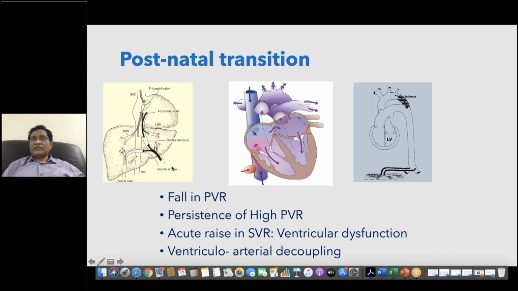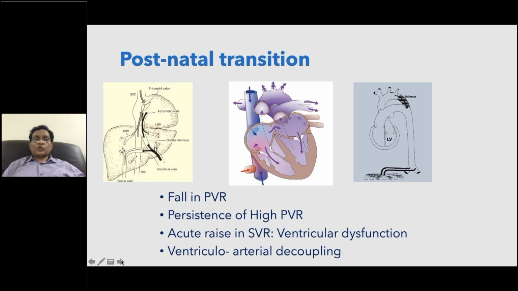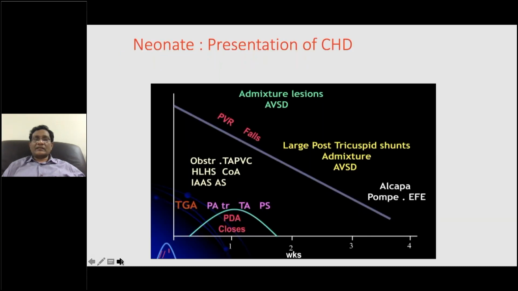So this physiology makes many neonatal heart diseases present, as you see in your NICU. Typically, obstructive total anomalous pulmonary venous return, HLHS, or interrupted aortic arch present very early in life because of the systemic obstruction.